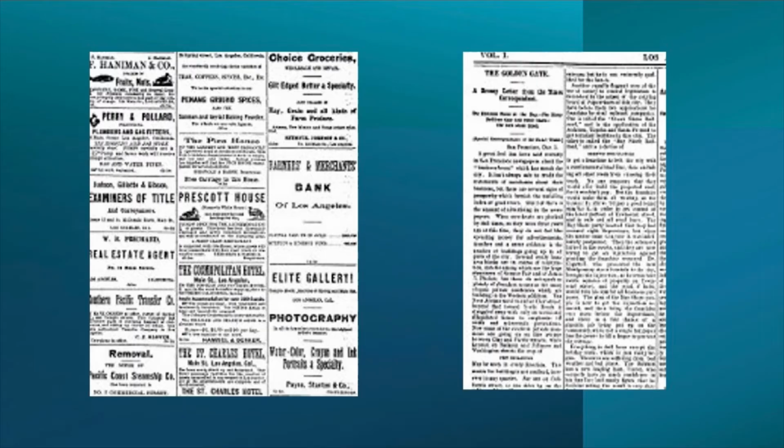Let's take a closer look at the advertisements on that front page. So in the left-hand photo, and I apologize for the photo quality, but you can see that there are some advertisements for a real estate agent. There's also an advertisement in the middle for something called the Prescott House, and there you can see little drawings that accompany the advertisement. On the right-hand column, there is more editorial content, and the paragraphs are very densely packed, very long, and not broken up to encourage flow and entice the reader to keep reading like you would see today.